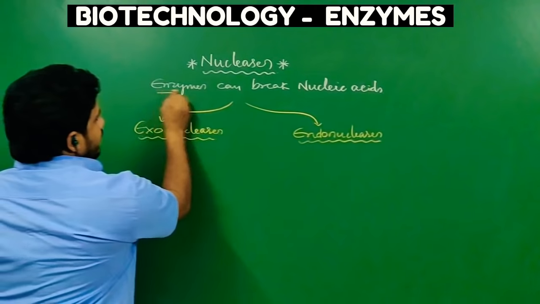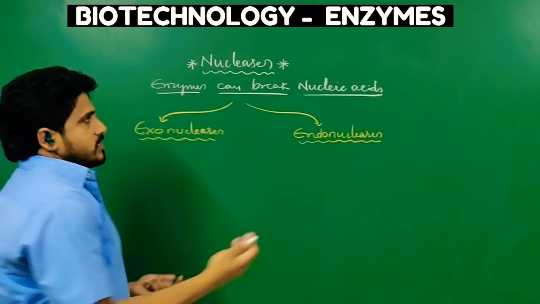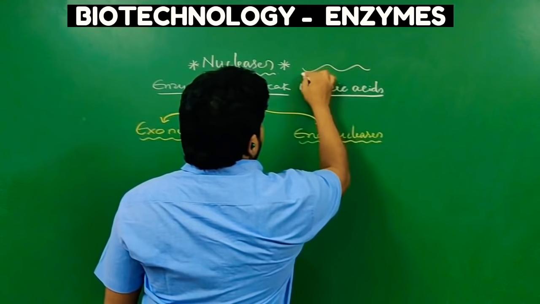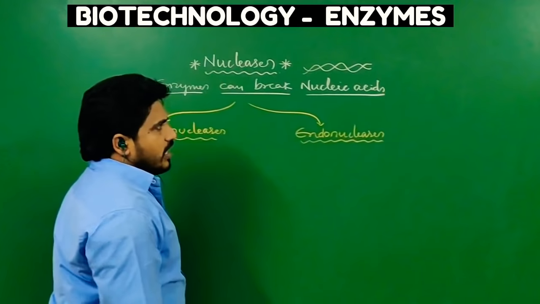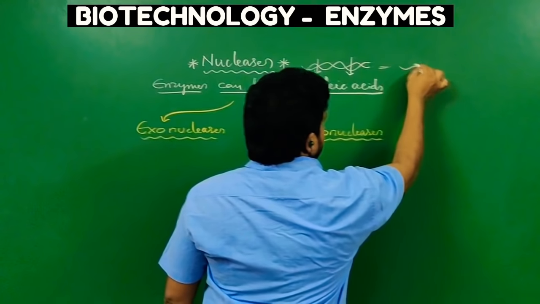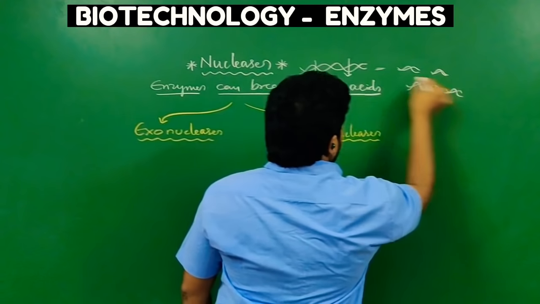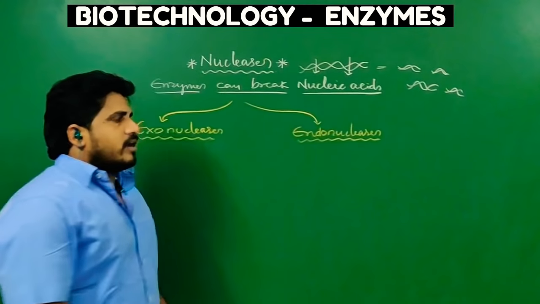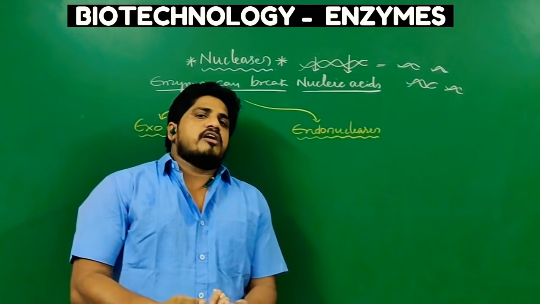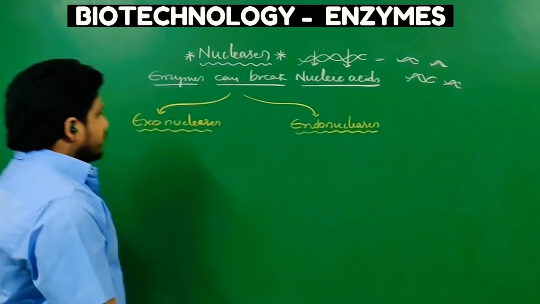Define nucleases: enzymes that can break nucleic acids into fragments. Whether it is DNA or RNA, they act on nucleic acids and result in fragments. One long DNA or RNA molecule, because of the action of nucleases, becomes many nucleotide sequences.